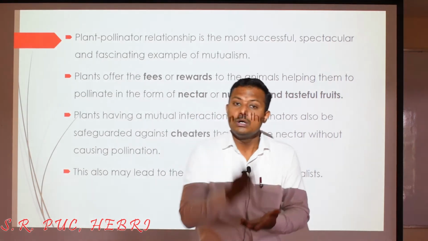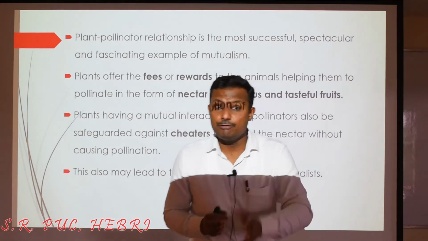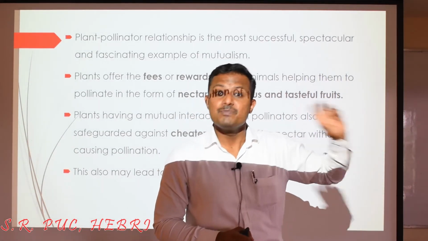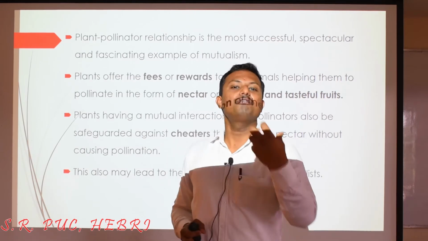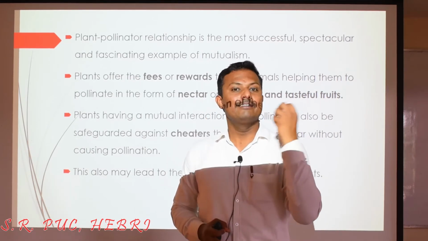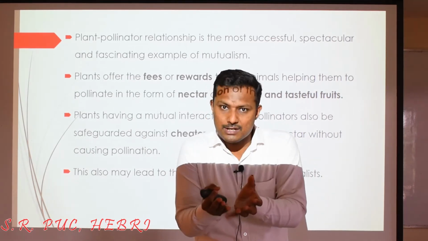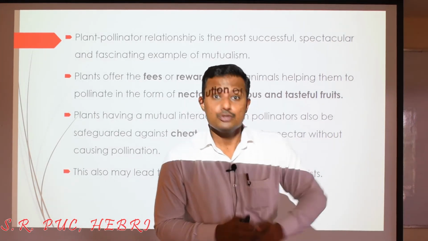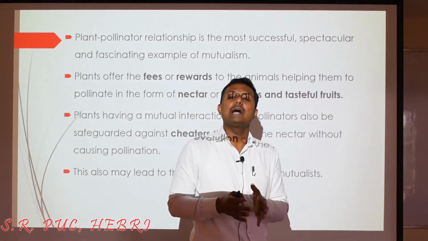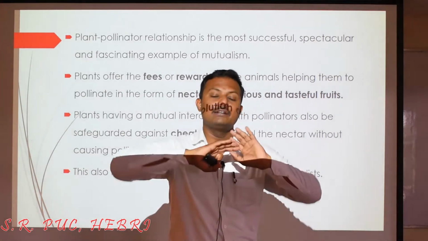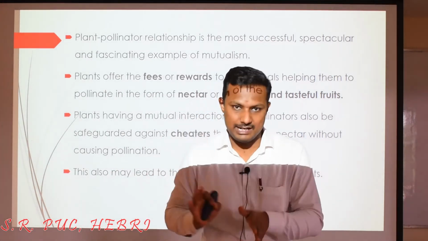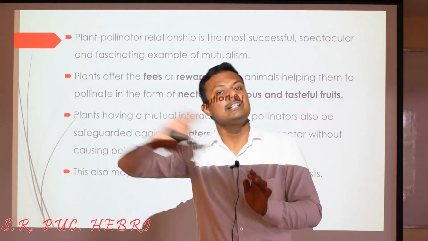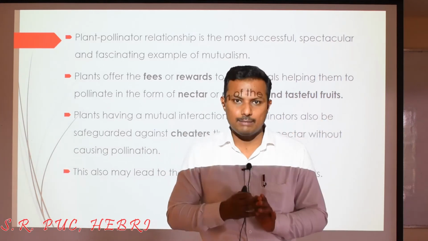And also these plants, especially for seed dispersal, not only for pollination, also for seed dispersal, offer very delicious, very nutritious and very tasteful, very attractive fruits. So almost all the animals eat away the fruits and throw away or leave out the seeds, and that is how the plant body gets benefited for seed dispersal. Mutually both are getting benefited.